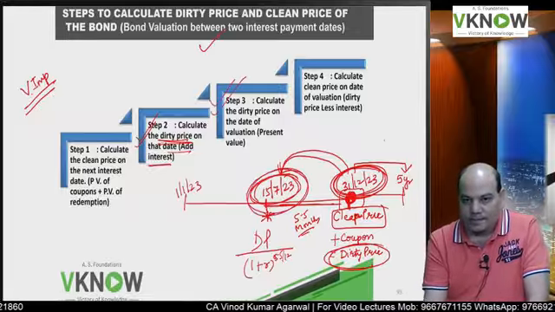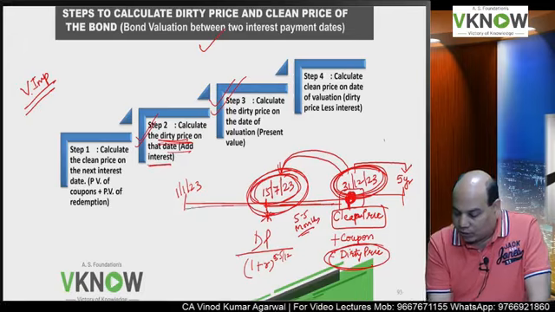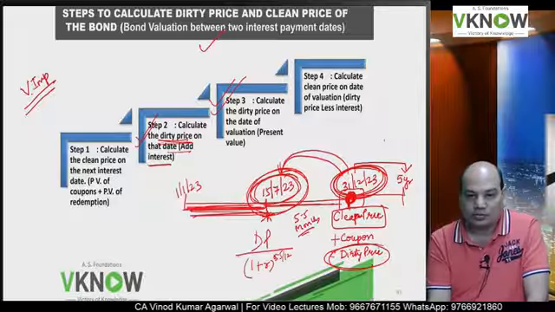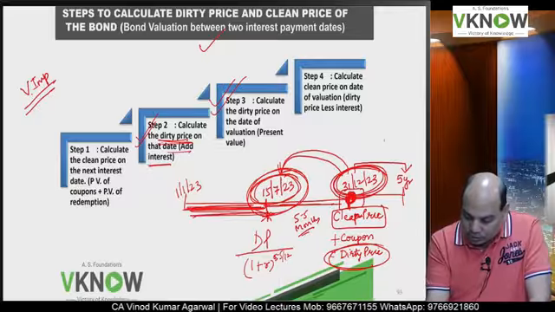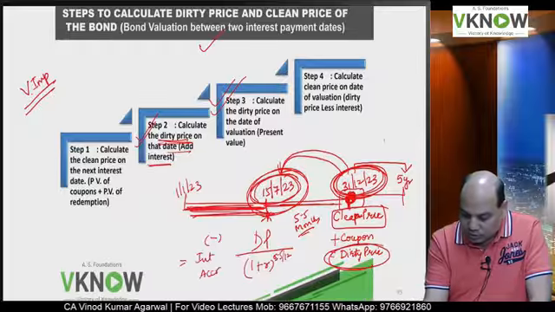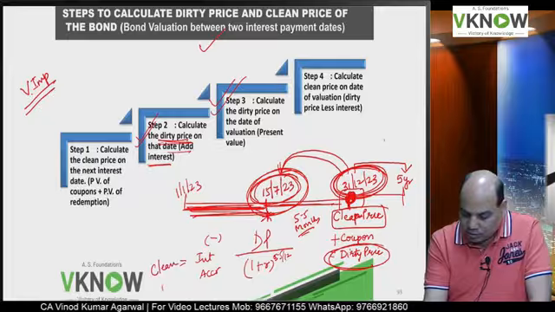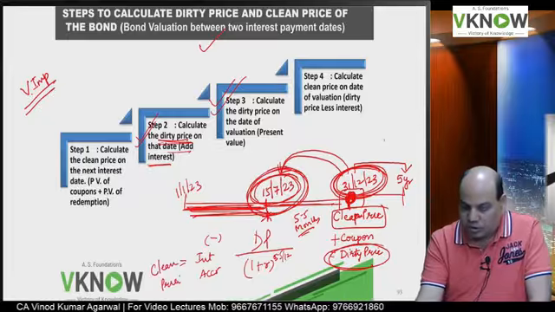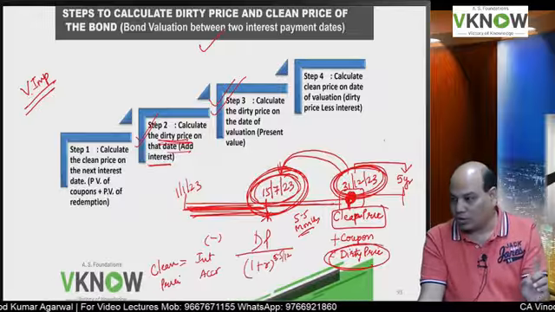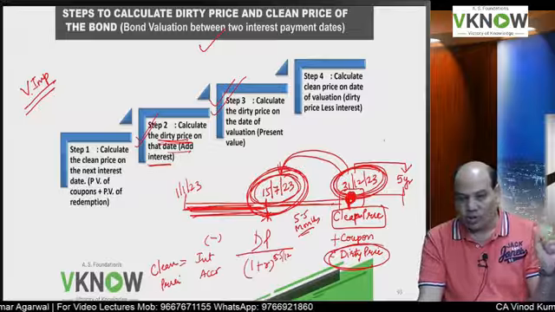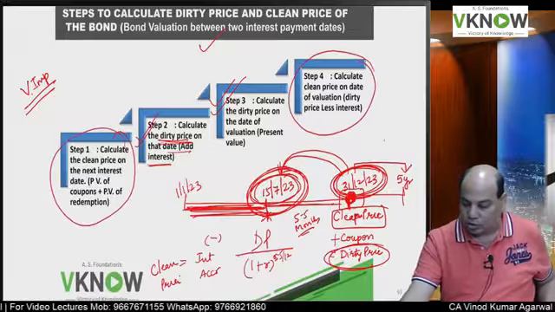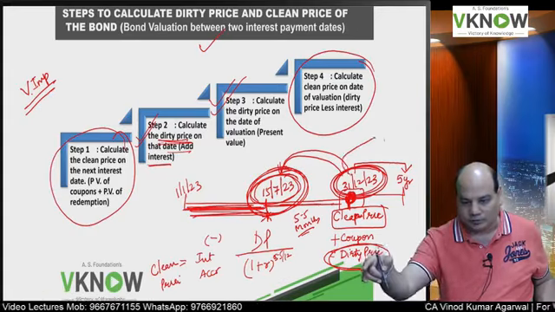Is it right? And if I remove the interest accrued from 1st January to 15 July, minus interest accrued will give me clean price on 15th July. So I'll just repeat the step, very important. Those who are watching online, offline, on YouTube, first you will find out the clean price on next coupon payment date.